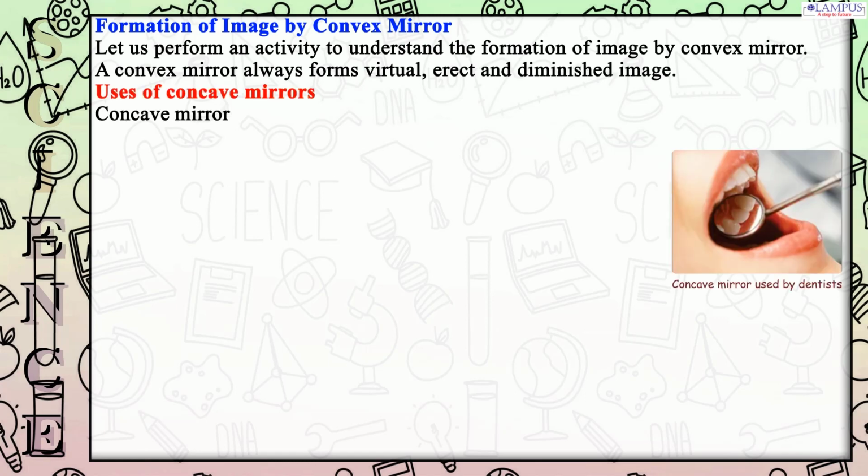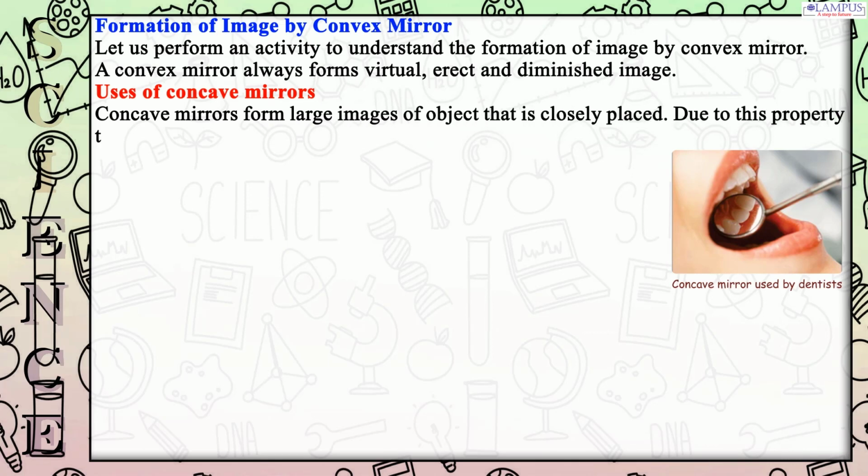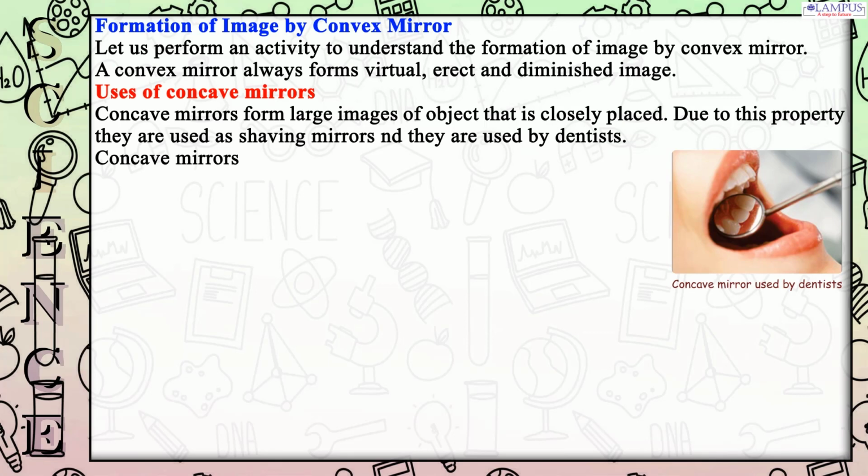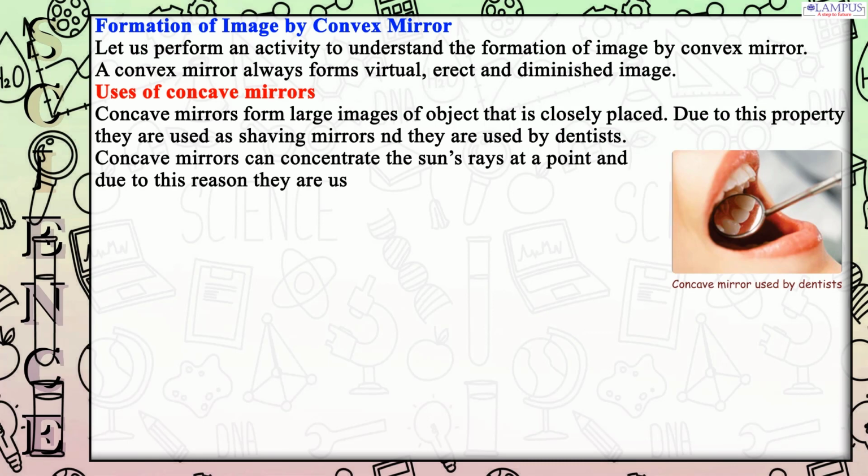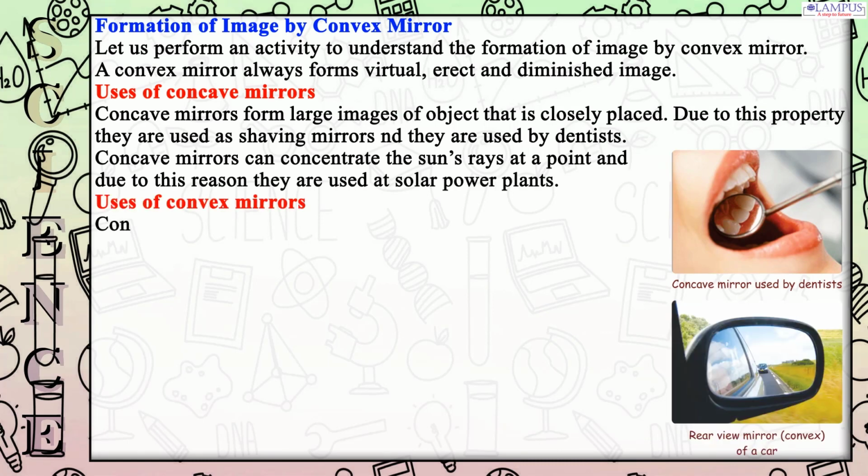Uses of concave mirrors. Concave mirrors form large images of object that is closely placed. Due to this property they are used as shaving mirrors and they are used by dentists. Concave mirrors can concentrate the sun's rays at a point and due to this reason they are used at solar power plants.